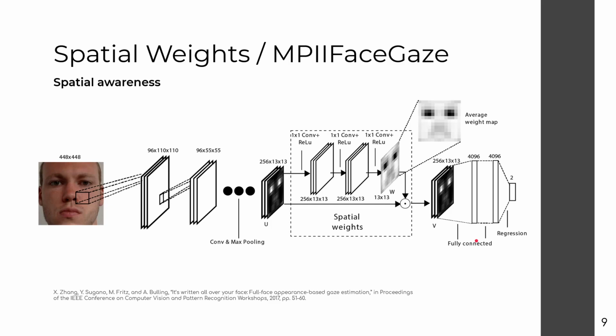The other important point here is this middle section labeled spatial weights. The authors came up with a sequence of 1x1 convolutional layers followed by activation layers that had the sole purpose of learning which regions of the input images were the most relevant to the prediction task. The objective here was to help the CNN focus on important regions like the eyes and the nose, while being less susceptible to noise from features from unimportant regions like the forehead and the cheeks.